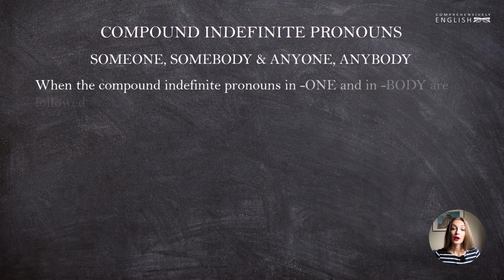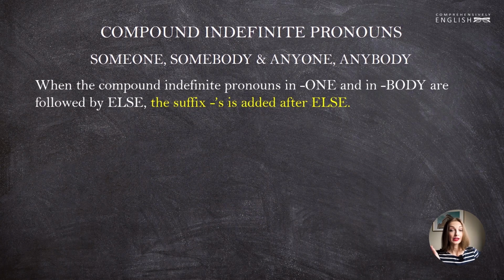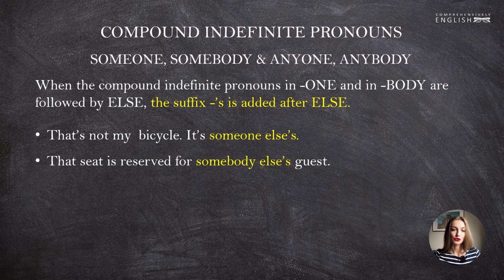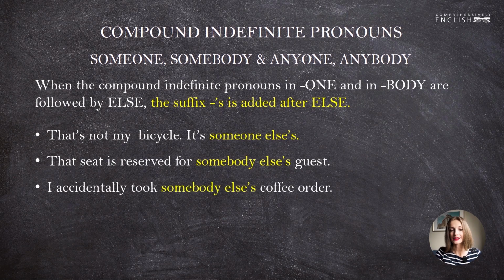Now, when the compound indefinite pronoun ending in one or in body is followed by else, the suffix s is added to the word else, not to somebody, anybody, and so on. That's not my bicycle. It's someone else's. That seat is reserved for somebody else's guest. And I accidentally took somebody else's coffee order.